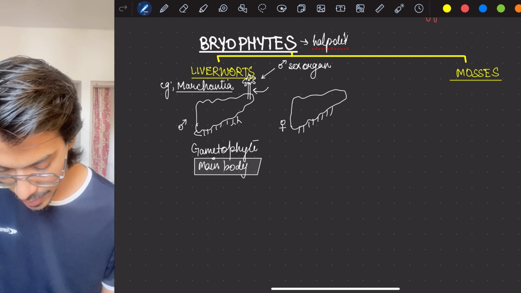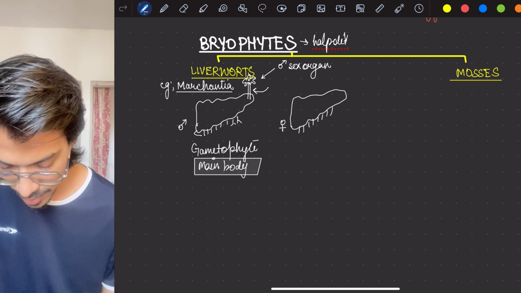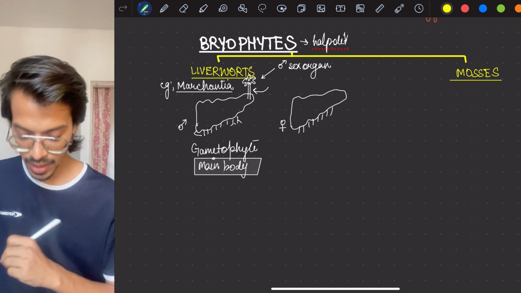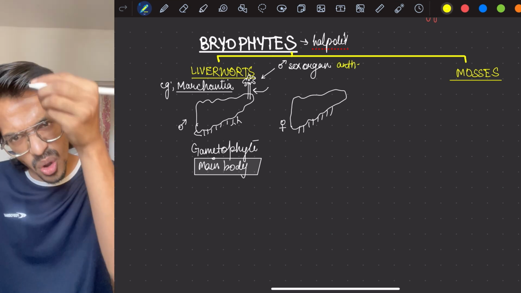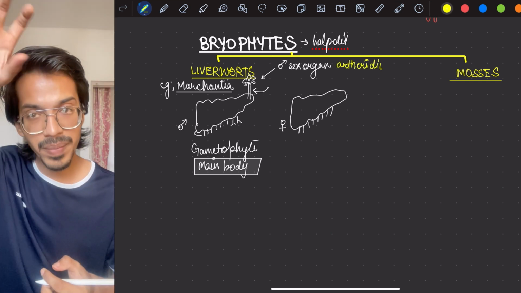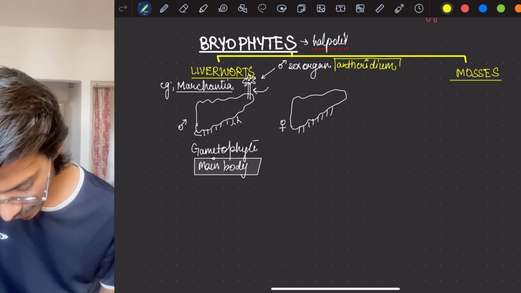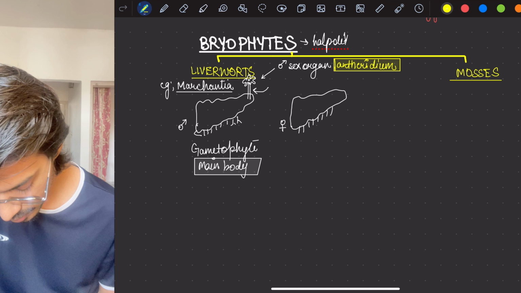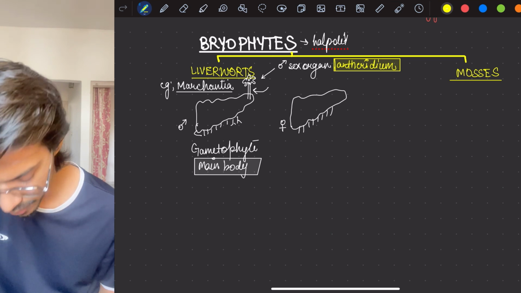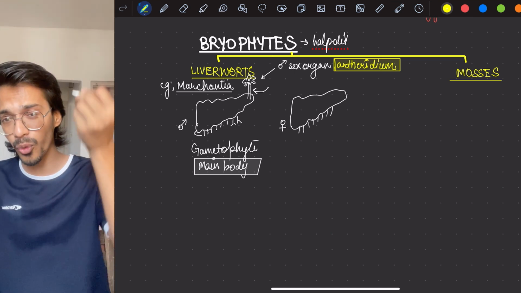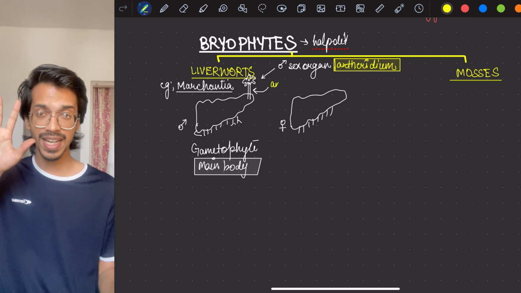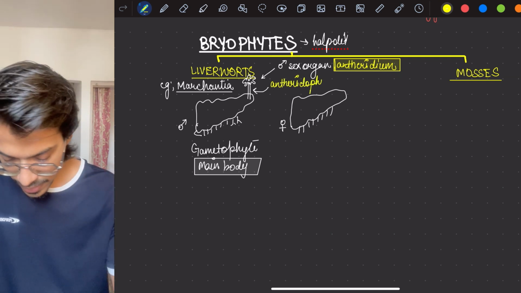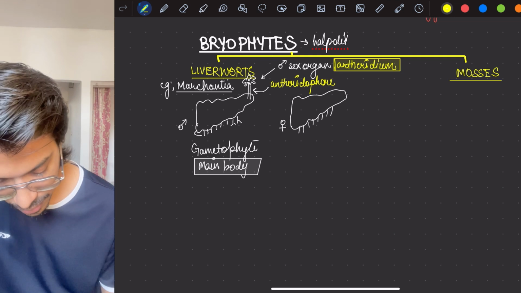Will you remember this? Very important. So the male sex organ, antheridium, is present. The stalk-like structure attaching the male structure is called antheridiophore. The word phore is for the stalk. We have already done this word, phore coming for the stalk, for the conidia thing. Conidiophore we have studied. Okay.